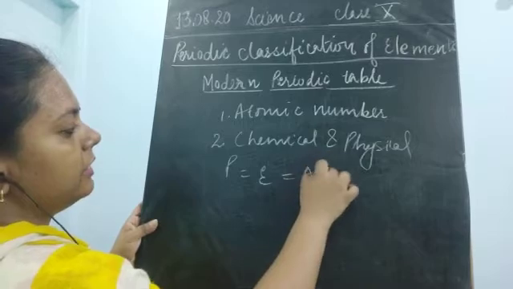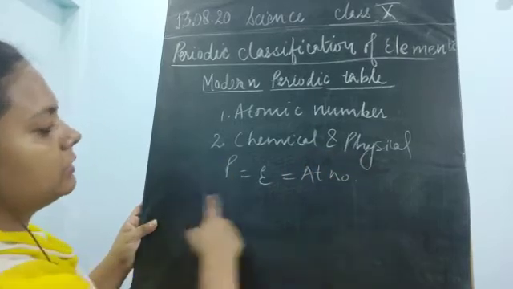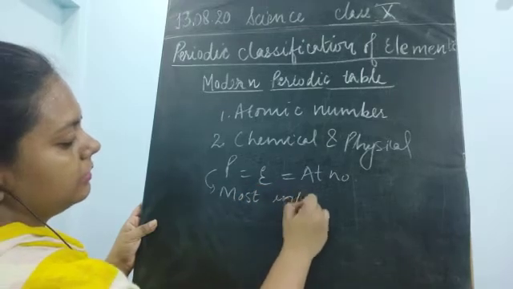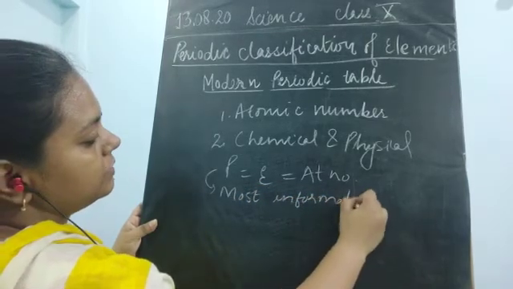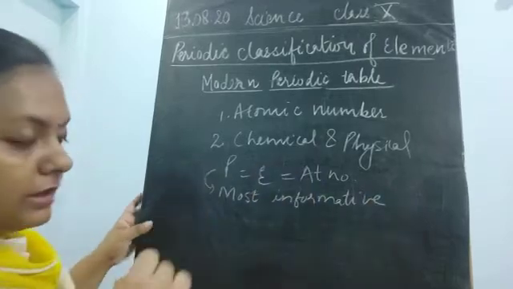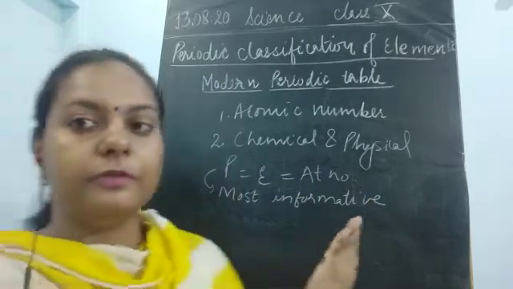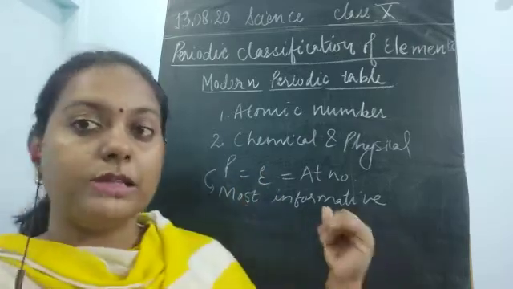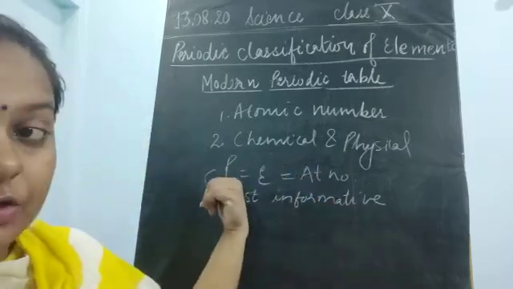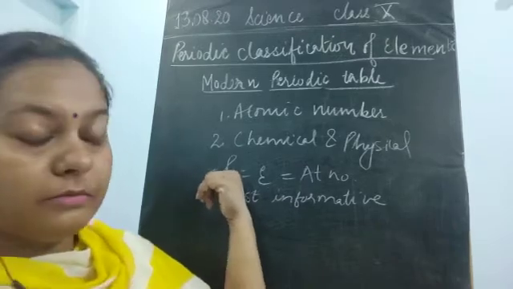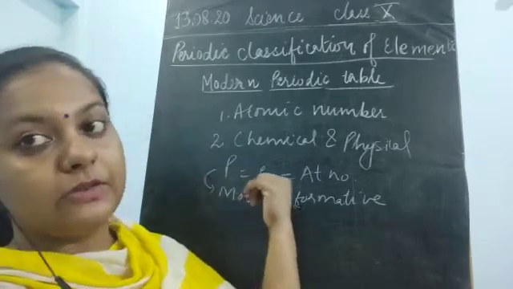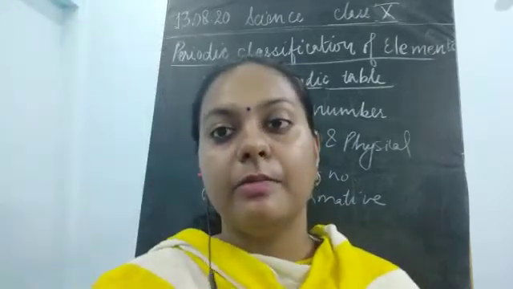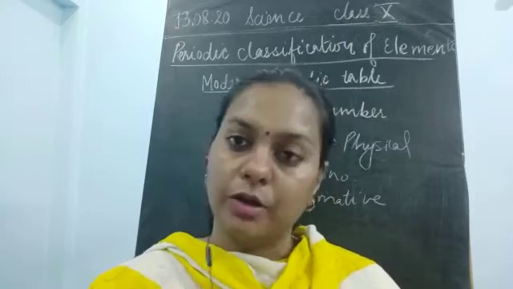So this was most informative, because it gave the nature of the protons and electrons. All these physical and chemical properties are based upon the atomic number, children, okay.